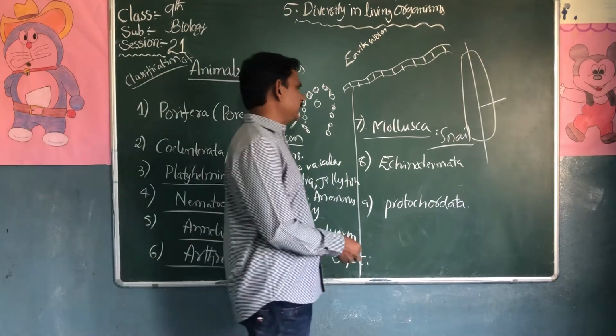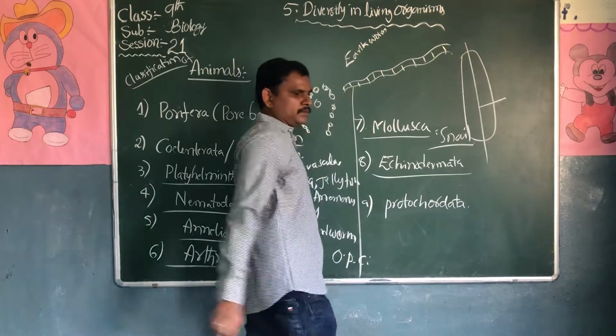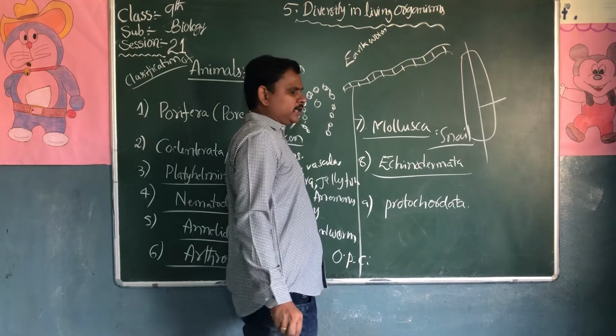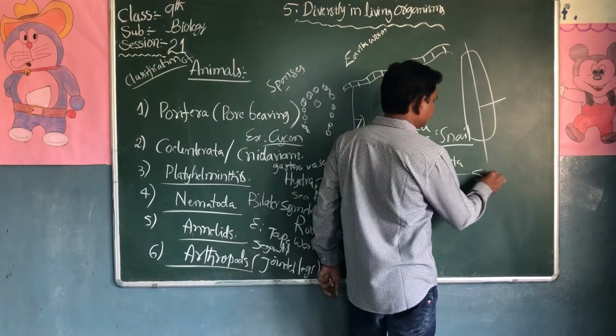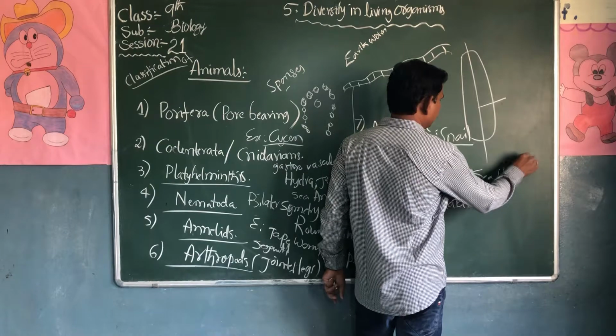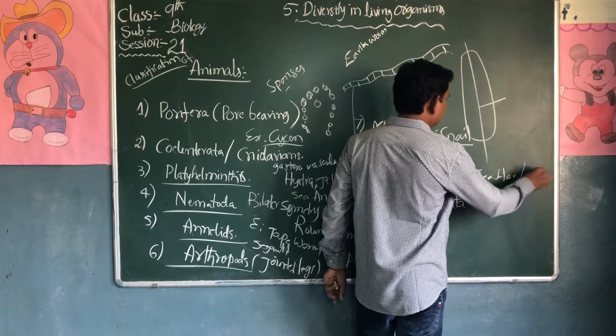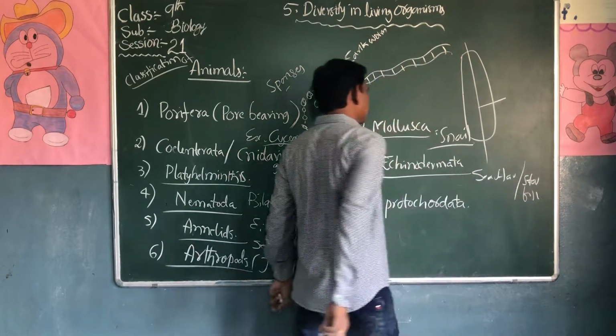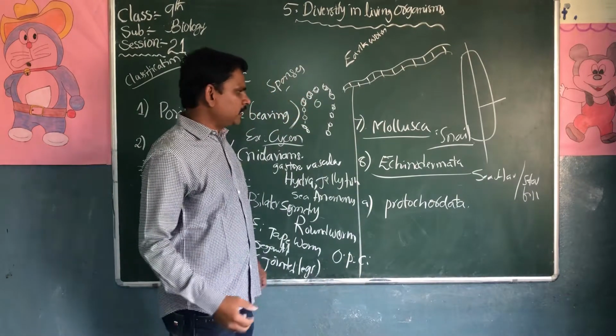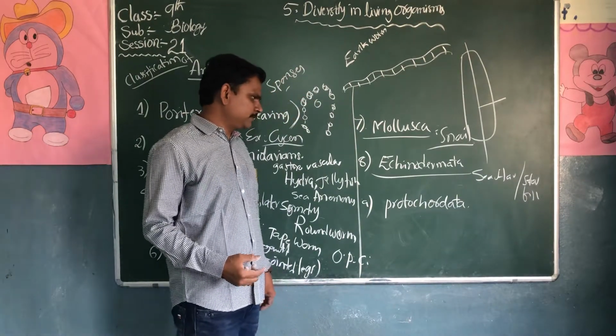The next one is Echinodermata. The Echinodermata example is sea star or starfish. They live in sea waters.